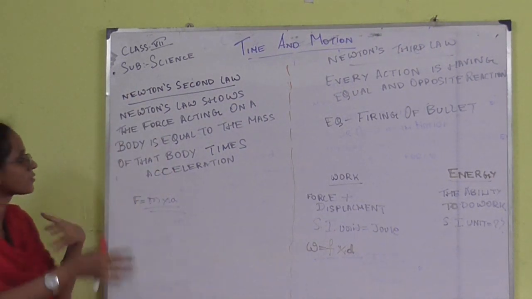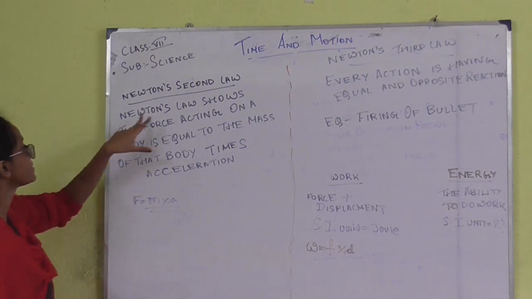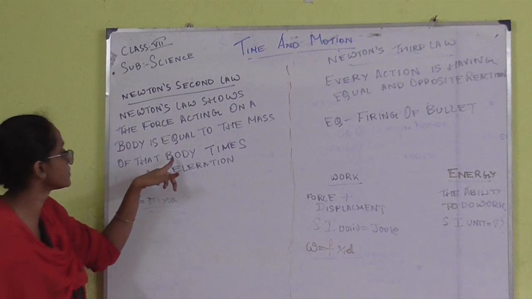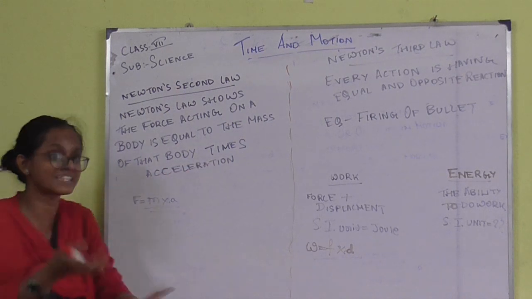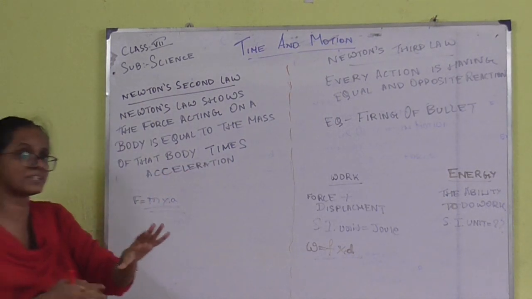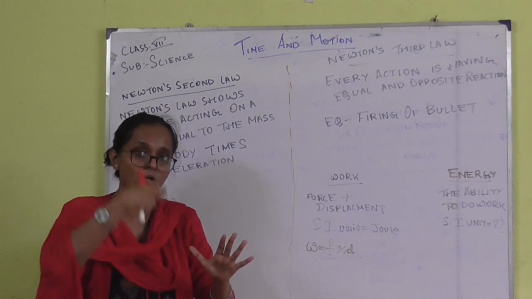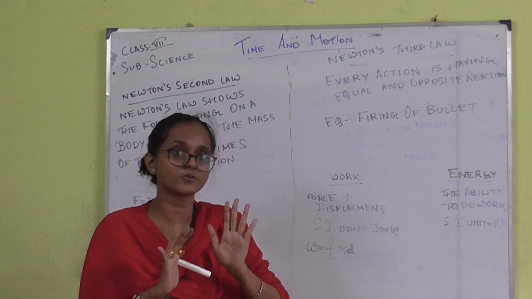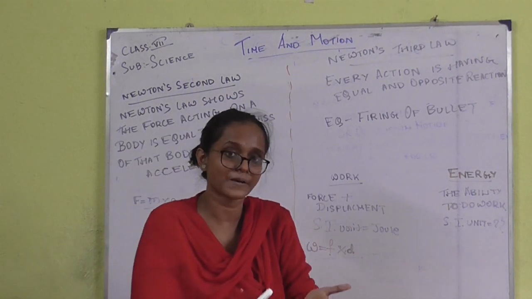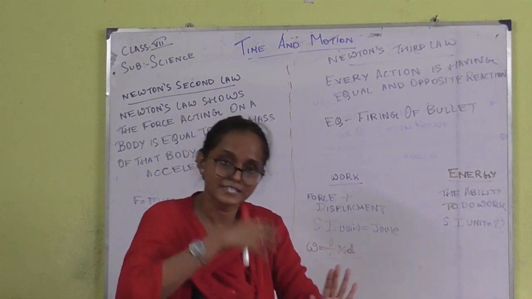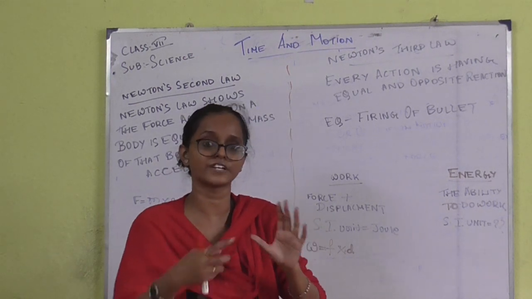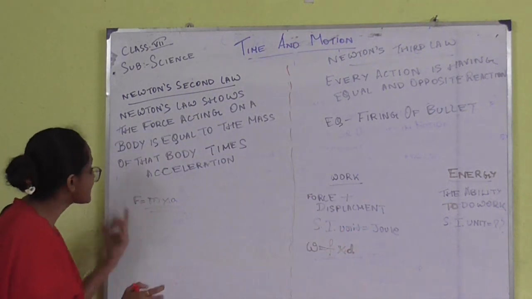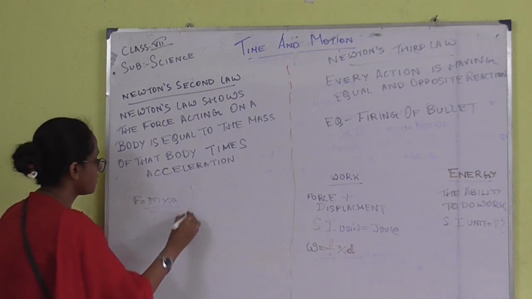Now we have already learned about the first law of motion. Now we are going to learn about the second law of motion. Newton's second law shows that the force acting on a body is equal to the mass of that body times the acceleration. In a simpler example, if the body is lighter in weight, we have to give lighter pressure in order to move that body. Similarly, if the body is heavier in weight, we have to put more force in order to move that body.